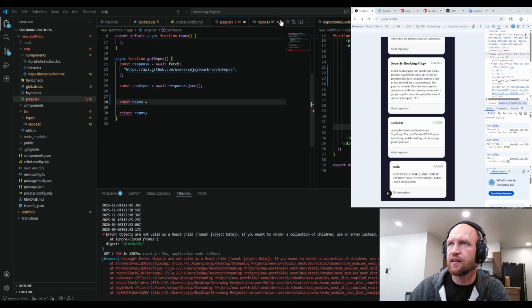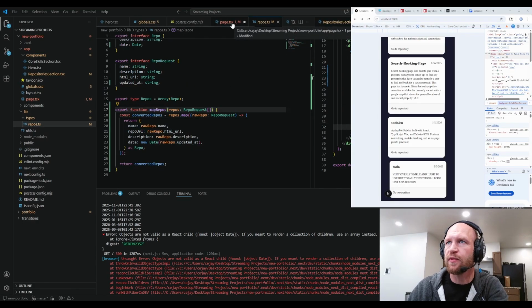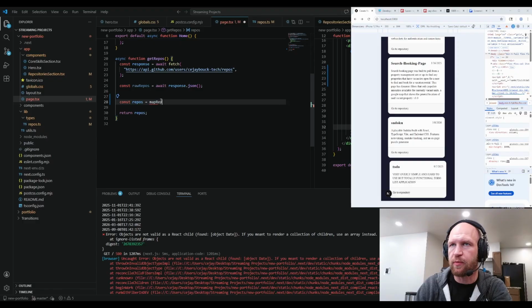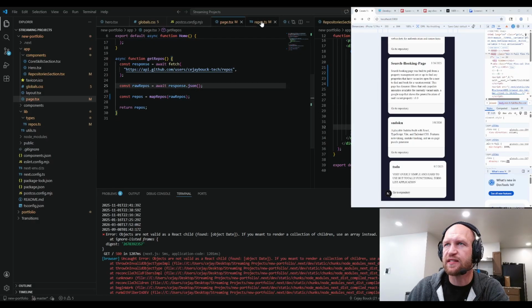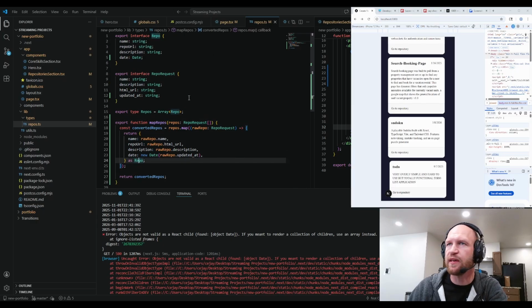We will use that function here. Did I name it wrong? I totally named it wrong. Map repos. We're going to say map repos. And it takes in raw repos. The naming schema is consistent, and it has a little converter inside of the typing file.